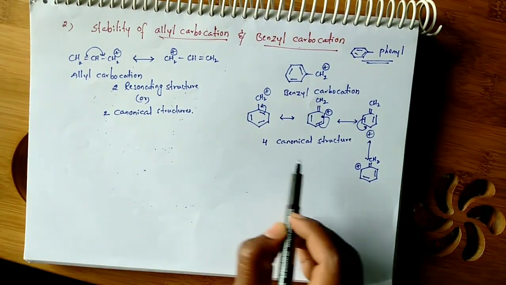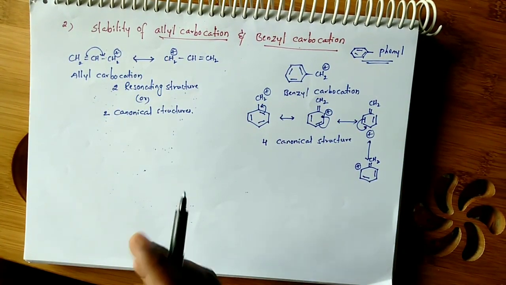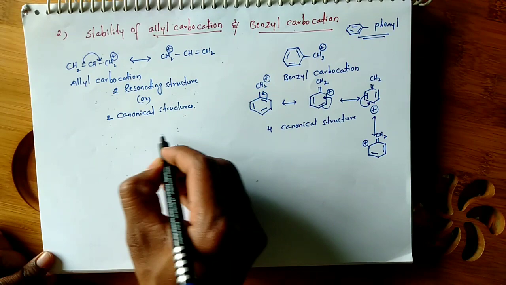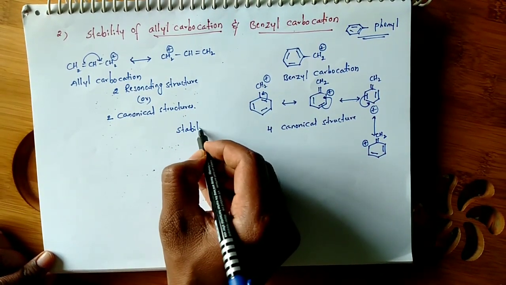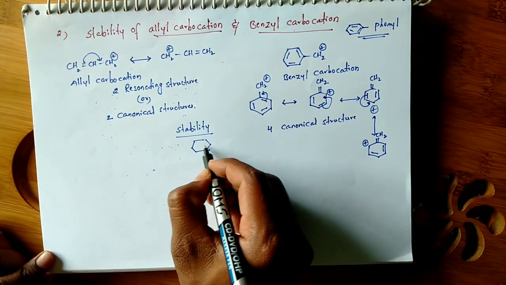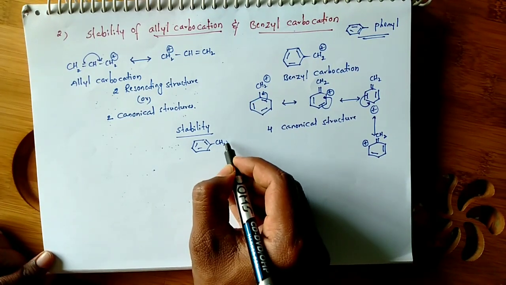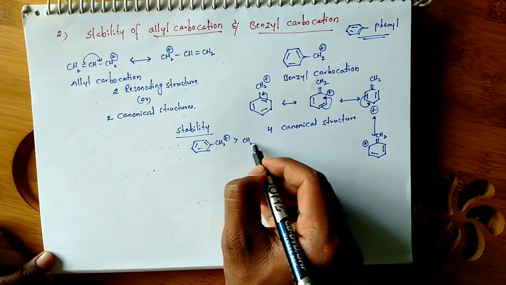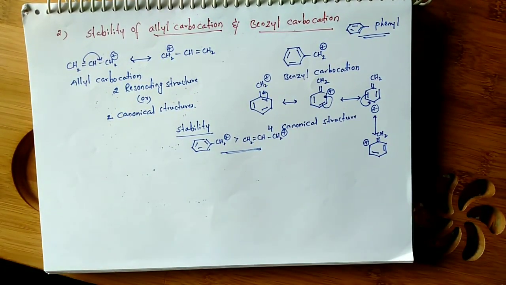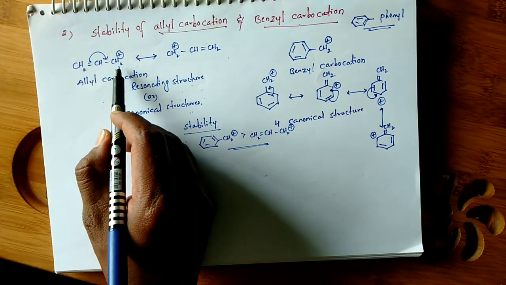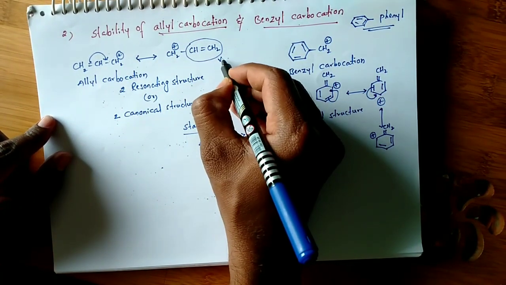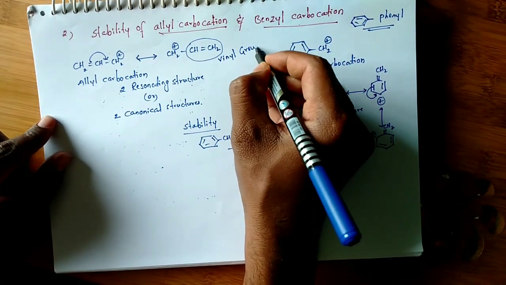So here 2 canonical structures, there 4 canonical structures. We know that if there are more canonical structures, the stability is also more. So benzyl carbocation is more stable than allyl carbocation. Okay, see, instead of these two hydrogens, if two vinyl groups, this group is called vinyl group, we call it vinyl group.